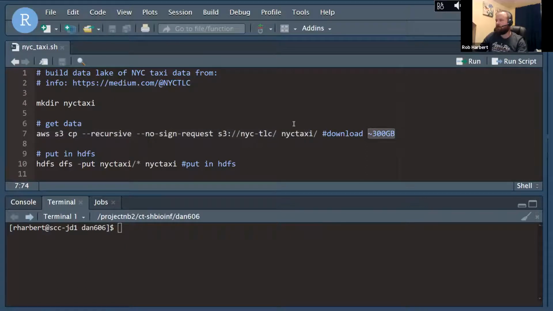Fair warning, that download unpacks to about 300 gigabytes of raw data. So make sure you have some space available to you if you run this command as described. Be a little careful. And then we could do things like drop this into a Hadoop file system if we have one set up, and do more downstream analyses, which we'll talk about in subsequent videos.